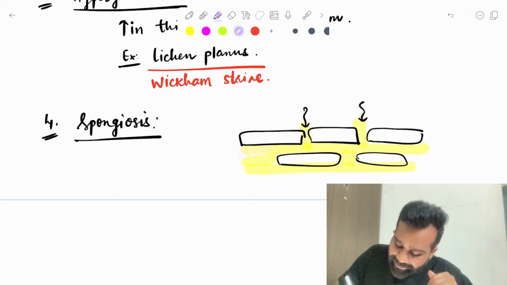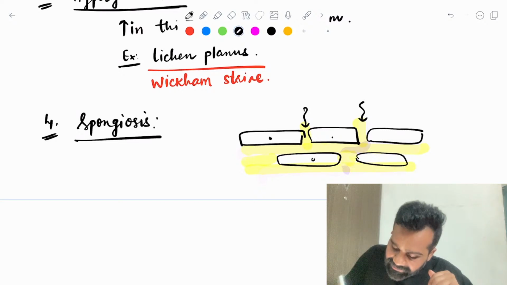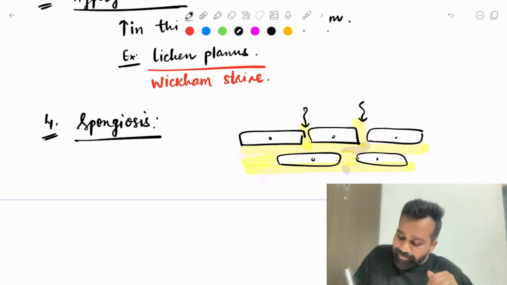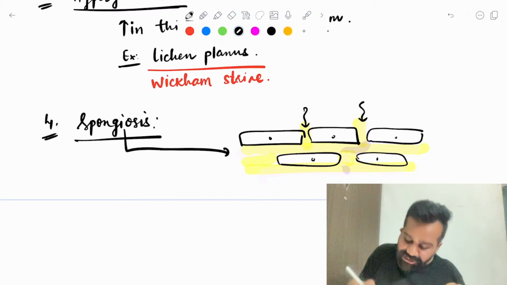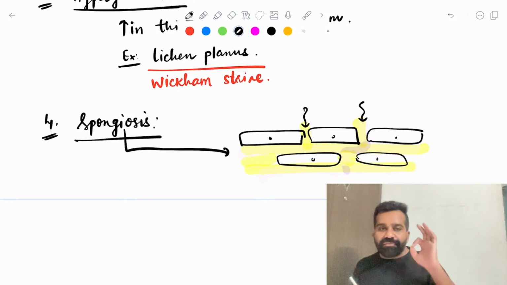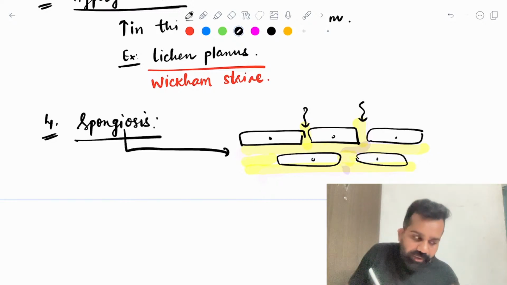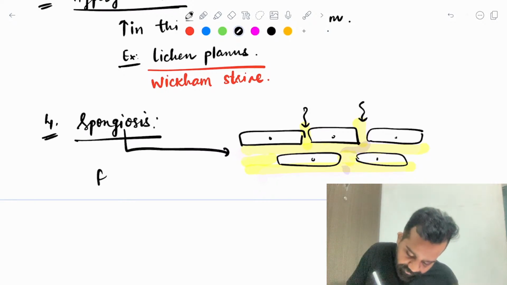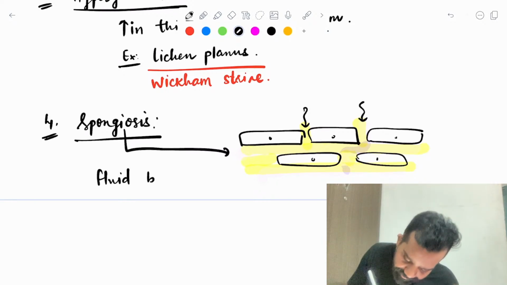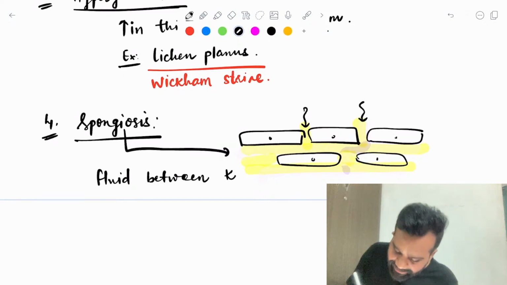And if it starts causing inflammation, what will happen? Water can enter in between the cells. If water is present in between the cells, it is known as spongiosis. So the meaning of spongiosis is fluid between keratinocytes.